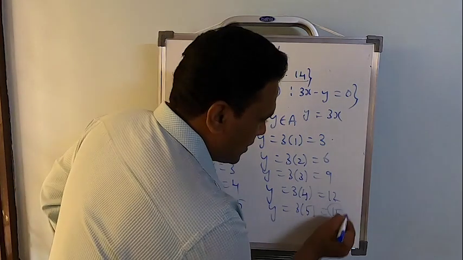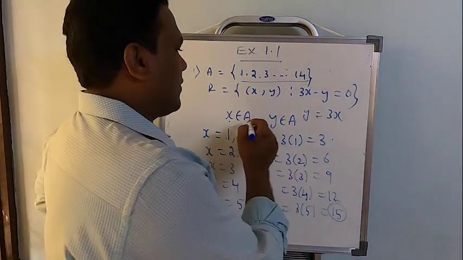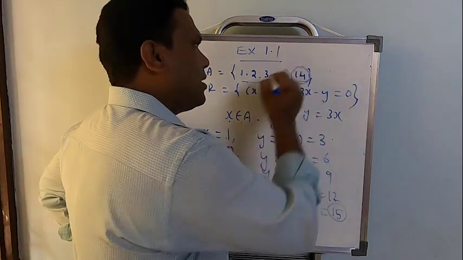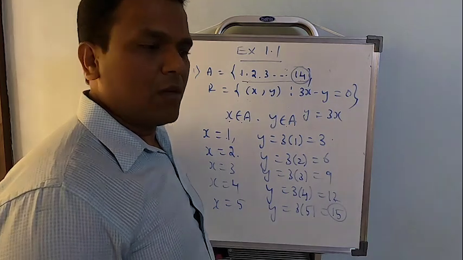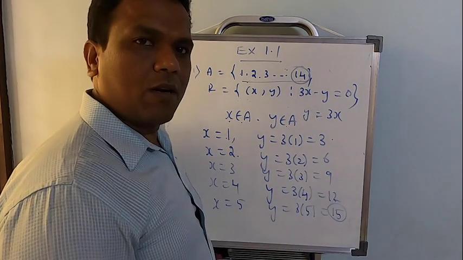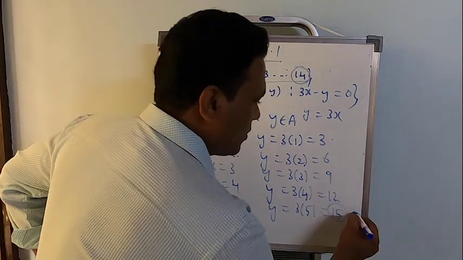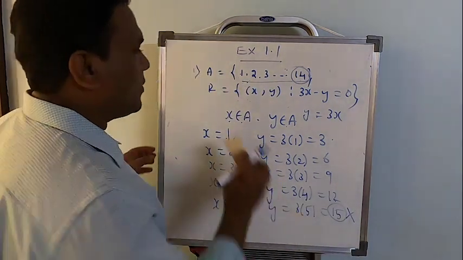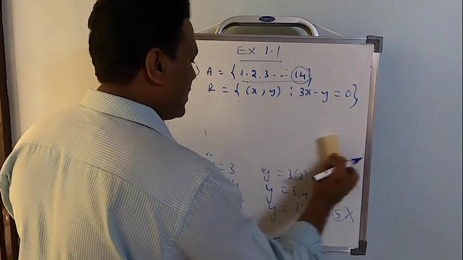Look here, it is 15. But x and y both belong to the set A only, and the last element of the set is 14. But I am getting something called 15. So I should not take this. So what are the elements of the given relation?